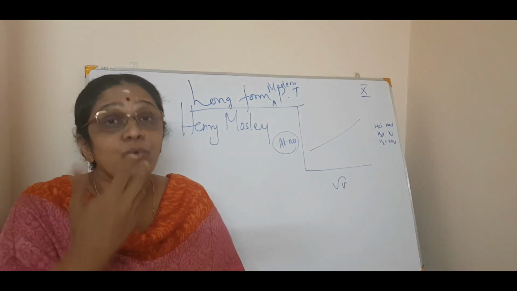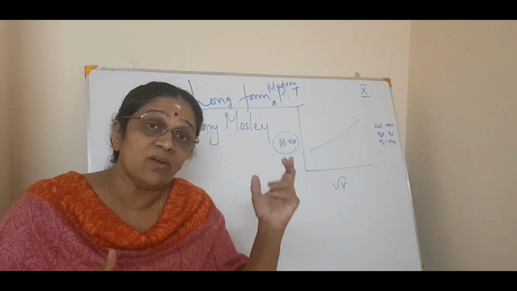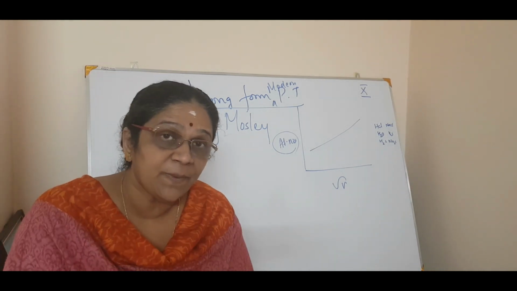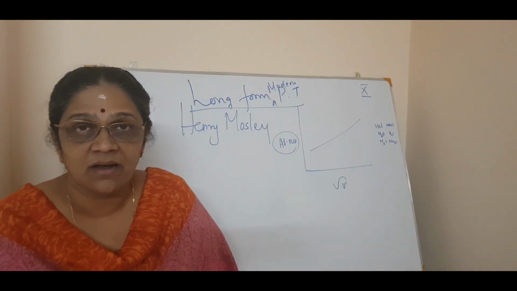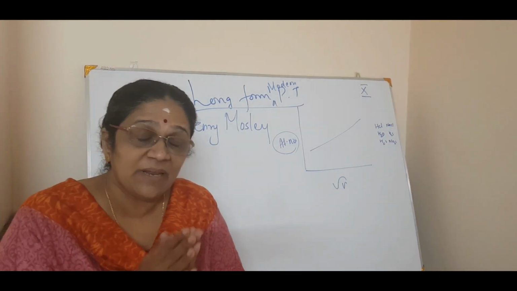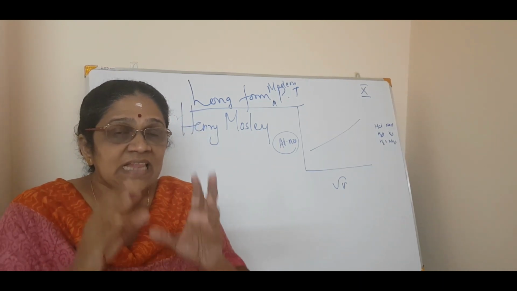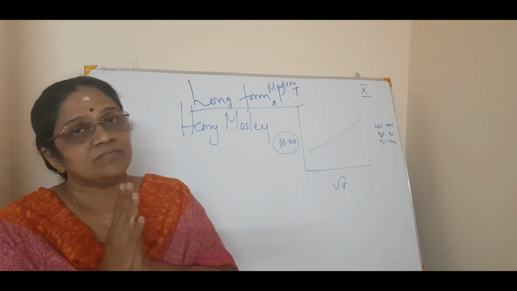But the new law is called the modern periodic law. That is why you call it the long form modern periodic table. So the modern periodic law states the same law, only the difference is that atomic mass is changed to atomic number.